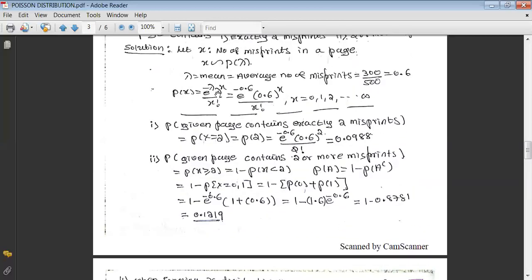Again, we know p of x here. Take x equals to 0, you will get this. Take x equals to 1, you will get this. And the calculation of this one results as 1 minus, the sum of these is 1.6 times e raised to minus 0.6. The calculation of that one results in 0.1219. That represents the probability that the given page contains 2 or more misprints.